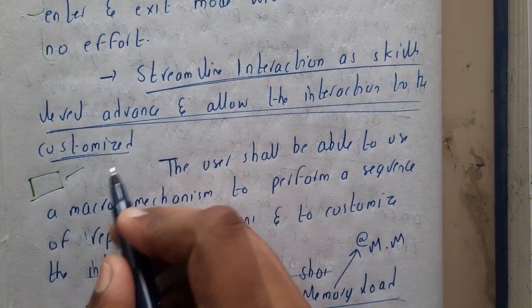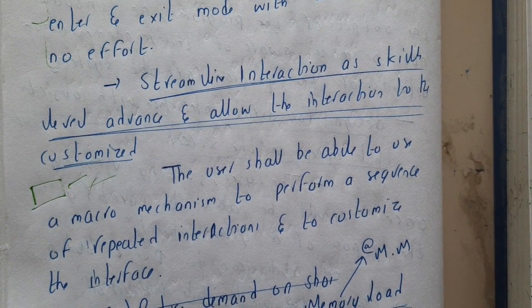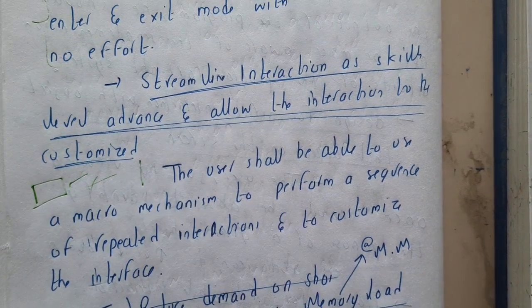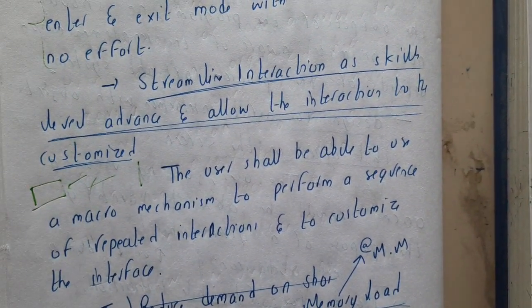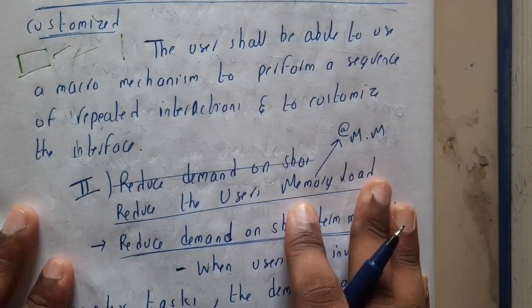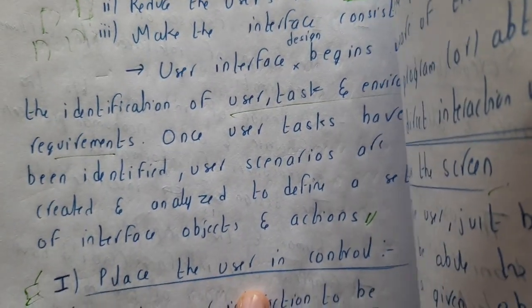Assume you are doing some data analysis in Excel and you want to write your own functions, right? Some small function, once you press it, does a particular operation according to your analysis. You should be able to write those, and you can even modify the user interface also. Okay, so these are some of the important points about placing the user in control, guys.